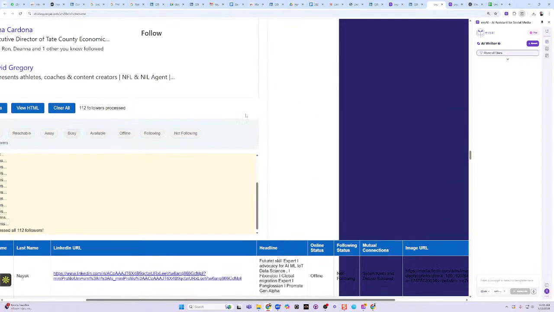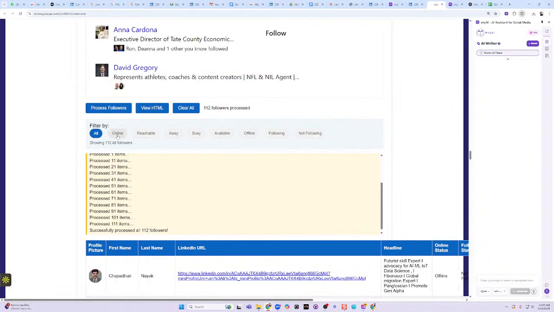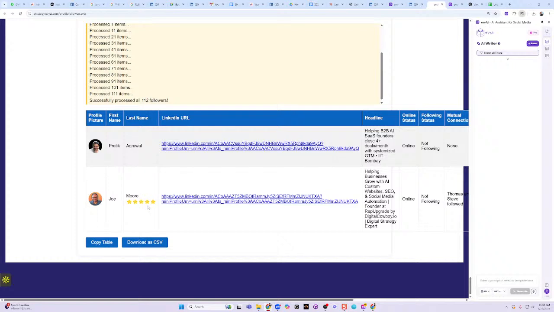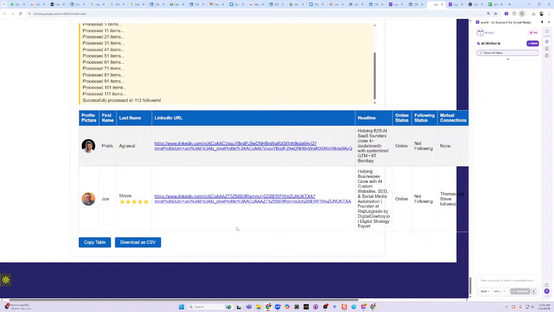And what I can also do is I have a little filter button here. So if I want to see the people that are currently online, I click online, and it shows me the 2 people that are currently online. And I'm not even following them. One of them I have a mutual connection. So these are second-degree connections that I can tell that they're online, which is really nice to know.